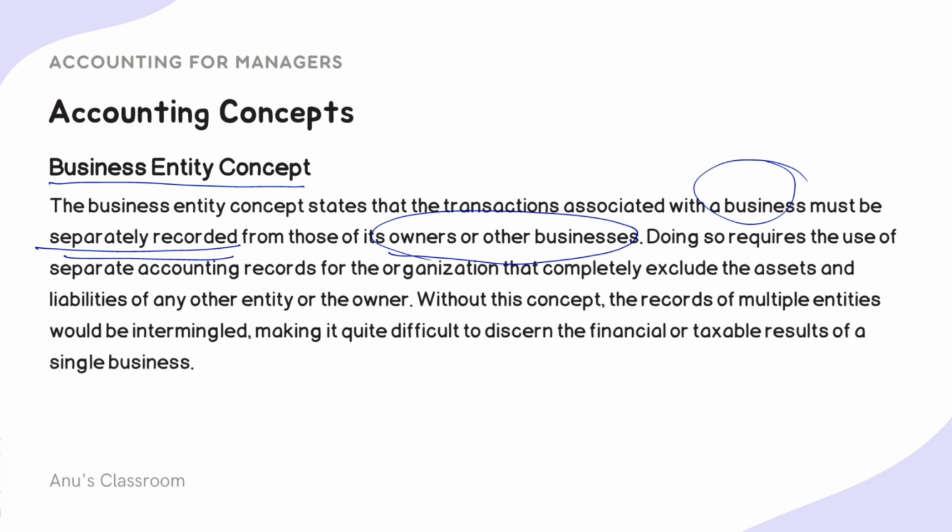Just like how the gods and all are given social entity status in India, or just like how Instagram asks us to separate our personal account and our business account differently. You can use any of those examples to etch this idea into your minds: business is treated as a separate entity.